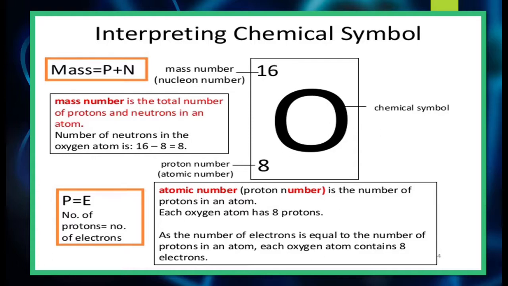So atomic number is the number of protons in an atom. Each oxygen atom has 8 protons. As the number of electrons is equal to the number of protons in an atom, each oxygen atom contains 8 electrons. This was worked out over a period of time. Scientists have come up with such great information that they found out over the period of time. So you have to remember the meaning of atomic number and atomic mass number. These are two important things that you have to remember throughout the chapter.